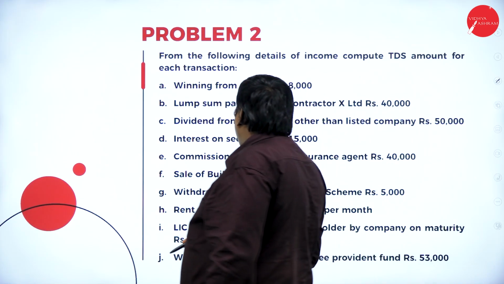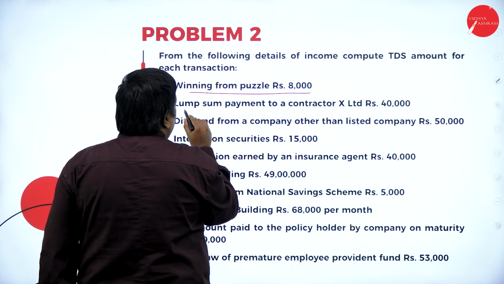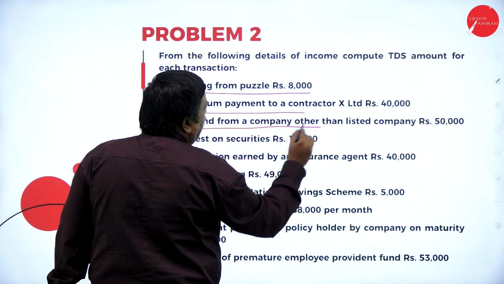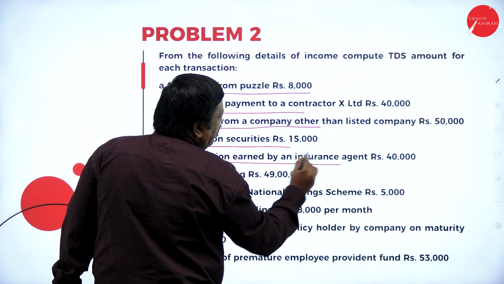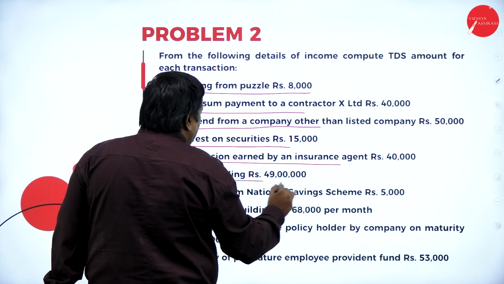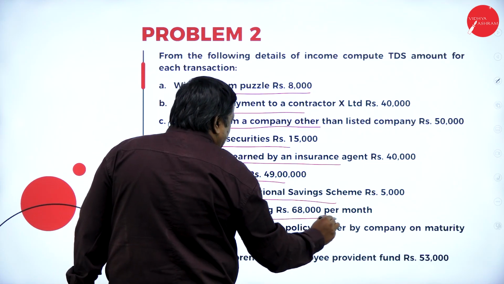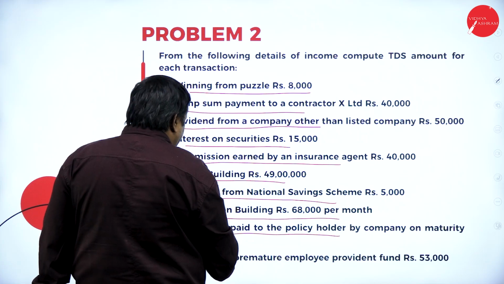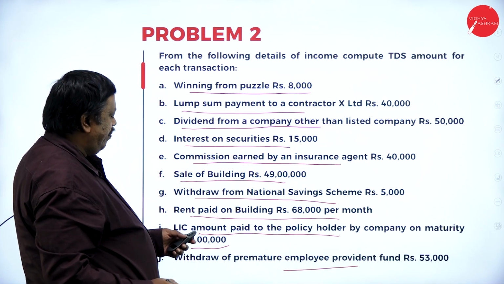Problem number 2, winning from puzzle, 8,000. So there will be no TDS. Lump sum amount paid to the contractor, dividend from a company other than listed, interest on securities, commission earned by insurance agent, sale of building, withdrawal from National Savings Scheme, rent paid on building 68,000, LIC amount paid to the policy holder by company on maturity 2 lakhs, withdrawal of provident fund prematurely.